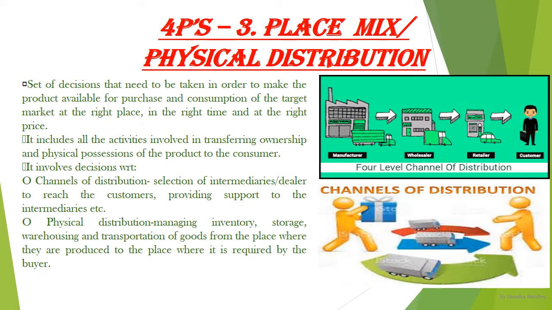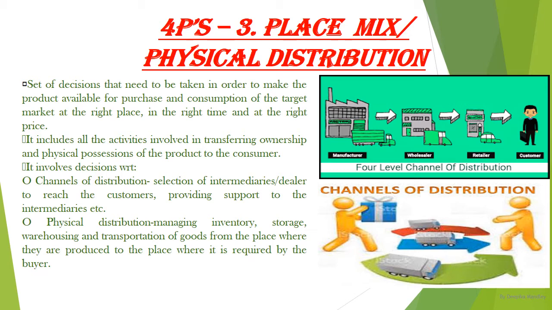If our goods are not available, then our customer may switch to other brands or to substitutes of our products, and ultimately the result would be a decline in the demand for our product. So to protect against this situation, our goods should always be available at the right place, at the right time and at the right prices.